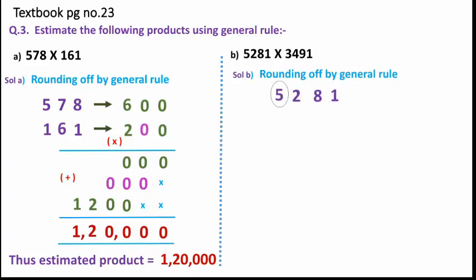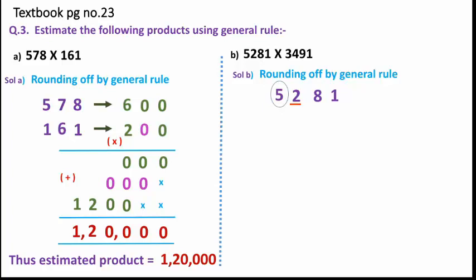So for this given number, we have to find the rounding off. Here our greatest place is the thousands place. So for that particular place we will find the rounding off. For the thousands place we need to find the digit in the given number. At the thousands place we have 5.